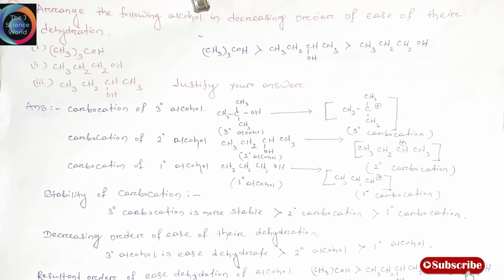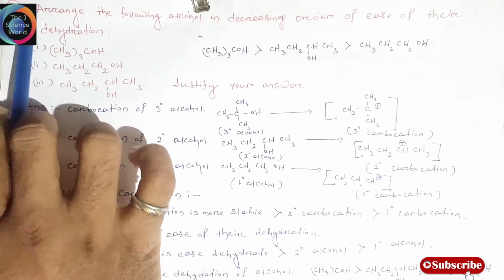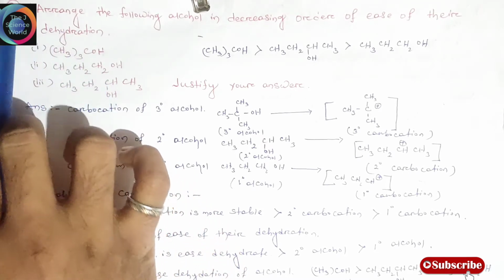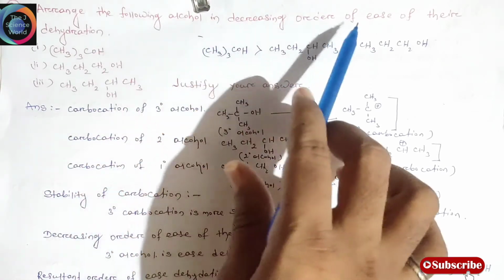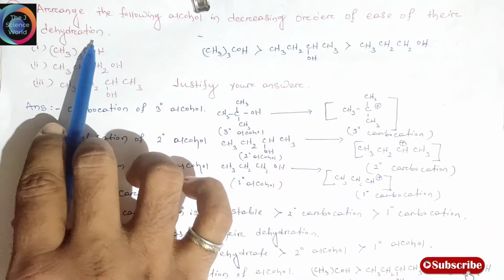In this lecture we discuss the December 2020 IGNOU Term End Examination question paper, that is CHE 5 Organic Chemistry. Friends, we already discussed question numbers 1, 2, and 3 A, B, C, D. In this lecture we continue with question number 3E. This is question number 3E: Arrange the following alcohols in decreasing order of ease of their dehydration.